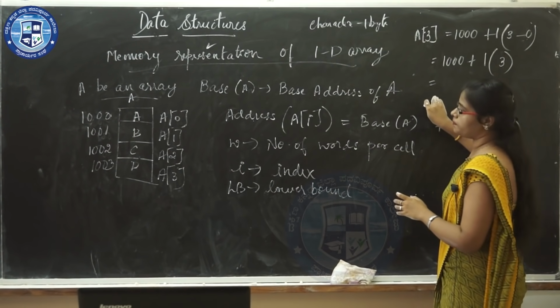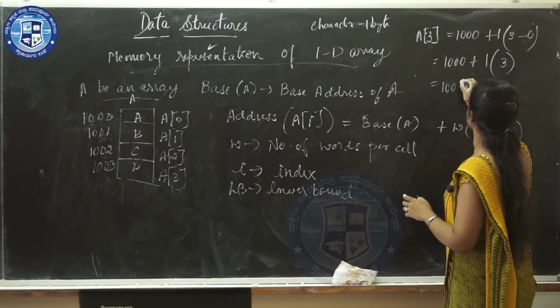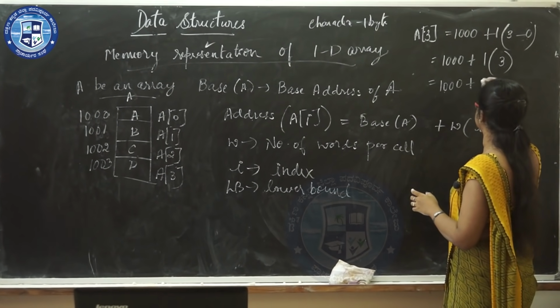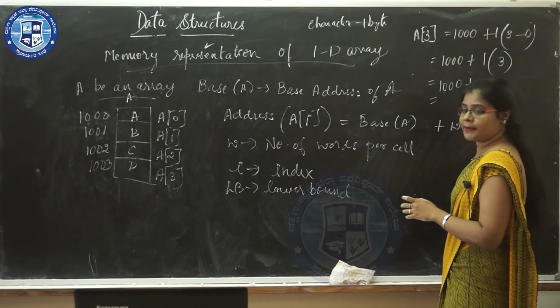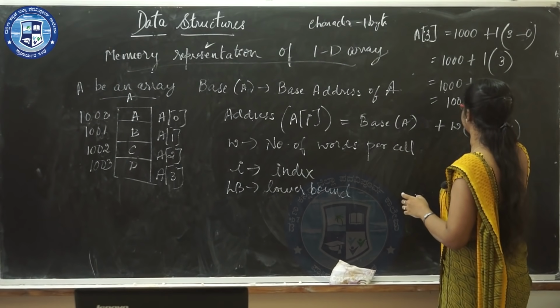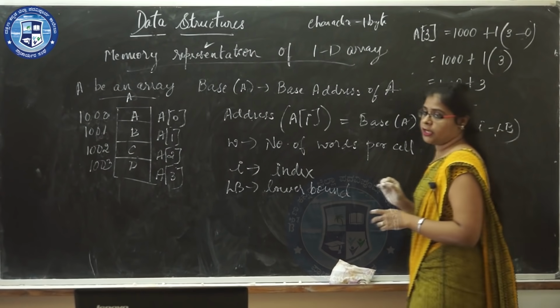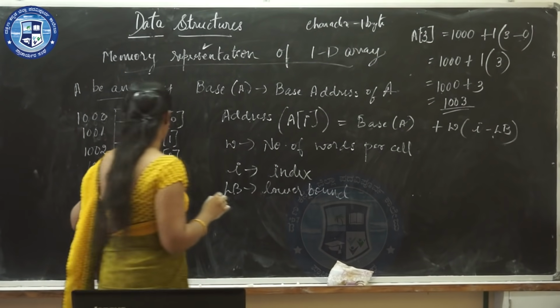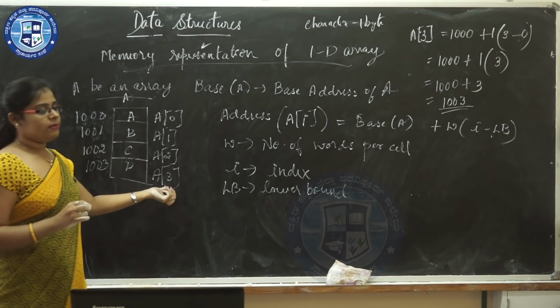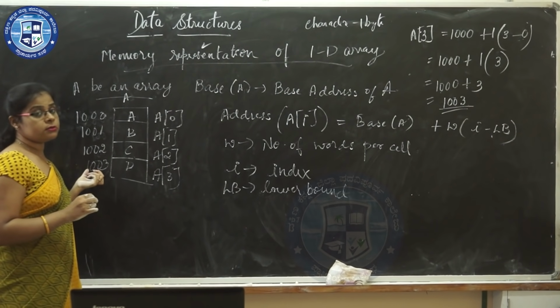So 1000 plus 1 into 3 is 3, which equals 1000 plus 3, which is 1003. So here you can see the address of the element A of 3 is 1003.